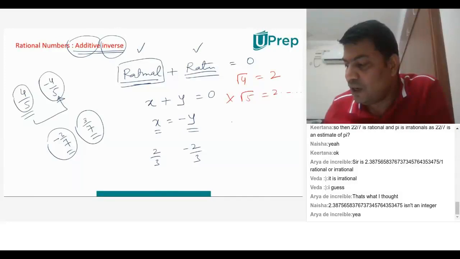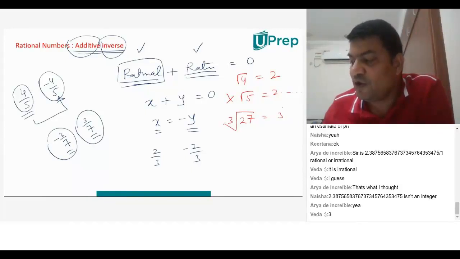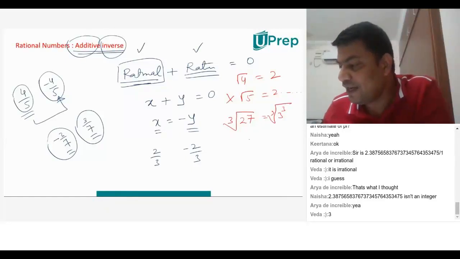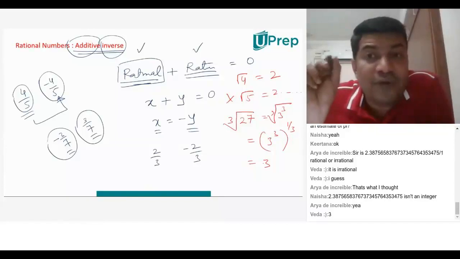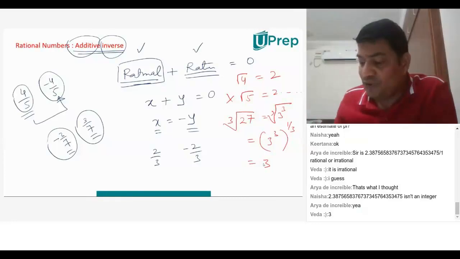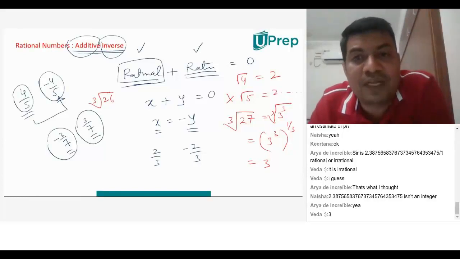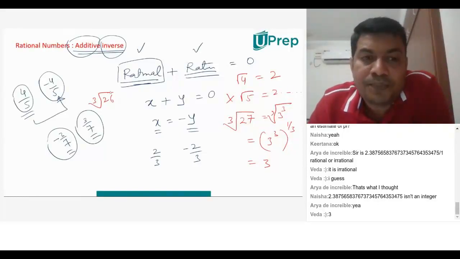Whereas if you have, say, cube root of 27. What is cube root of 27? 27 can be written as 3 to the power of 3. 3 3s are 9, 9 3s are 27. So cube root of 27 is nothing but 3 to the power of 3 whole to the power of 1 by 3. Therefore, you're getting 3. So cube root of 27 is 3, a rational number. Whereas if you calculate cube root of, say, 26, it's an irrational number. Okay?